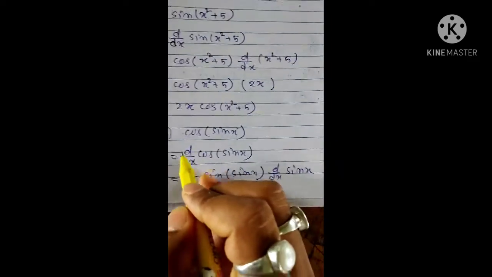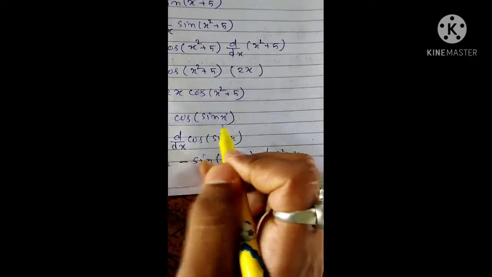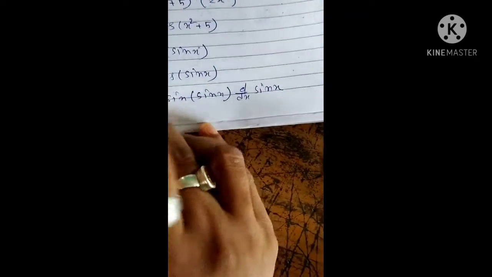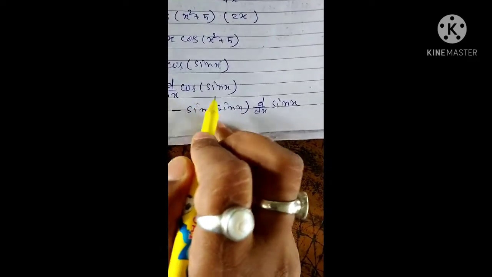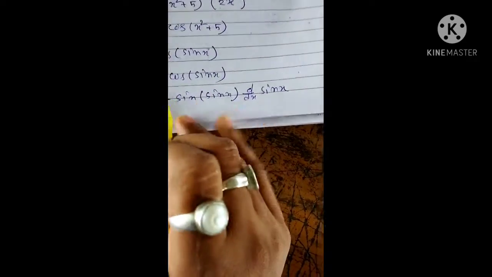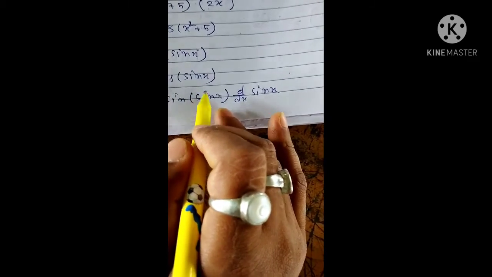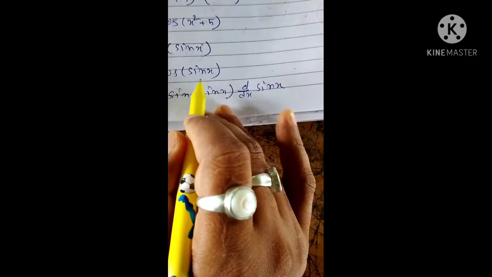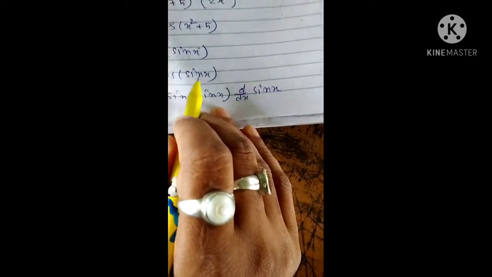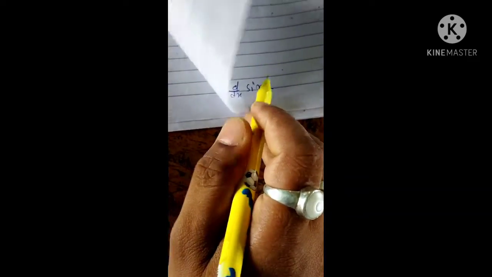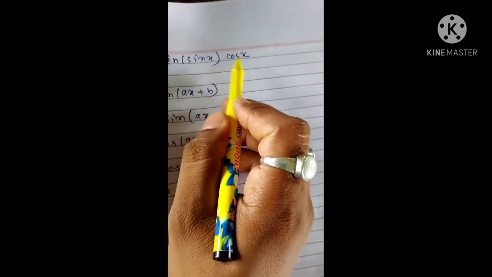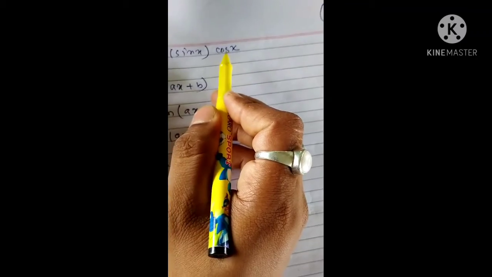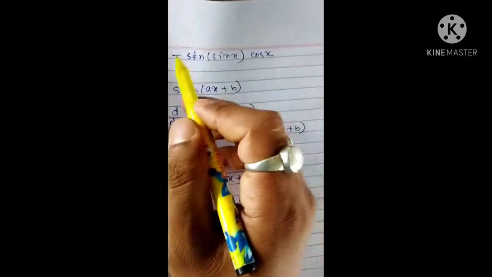Similarly, second question, question number 2, cos of sin x. So here d/dx of cos of sin x. We know the formula for cos of x is minus sin of x. So minus sin of x. Now here in place of x it is given sin x, so you find the derivative again: d/dx of sin x. So minus sin of sin x, and the derivative of sin x you will get cos x. So this is the differentiation of this function.